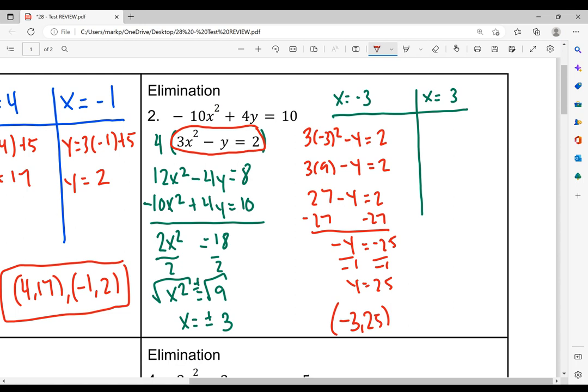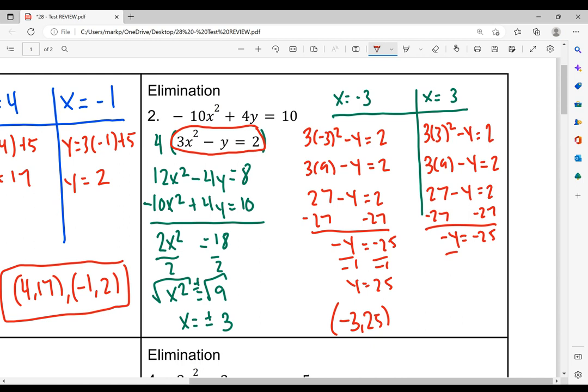On the other side, we're going to plug in the 3. So we have 3 times 3 squared minus y is equal to 2. Again, 3 squared is 9. 3 times 9 is 27, minus y is equal to 2. Subtract the 27 from both sides. Negative y equals negative 25. Divide by negative 1. Y equals 25. So now we get 3 comma 25.